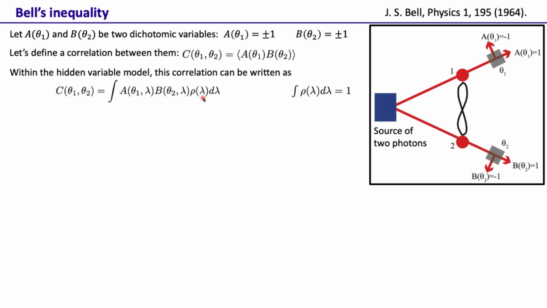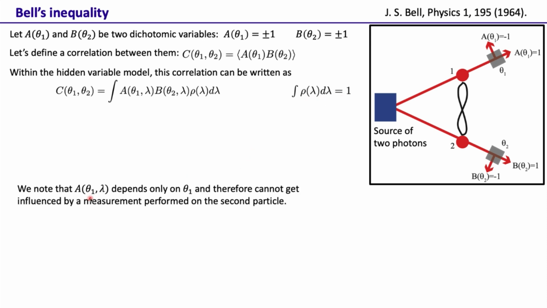Although it's a hidden variable, we don't know what it is. In fact, this lambda doesn't represent just one hidden variable. It could actually also be a set of hidden variables. Then there is a distribution of this hidden variable, given by this probability density. And for a given lambda, the values of A and B depend on this lambda. So that is the definition of average that we will use in this case. Of course, the integral of rho lambda d lambda has to be equal to 1.